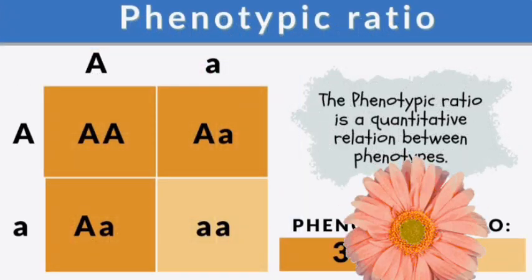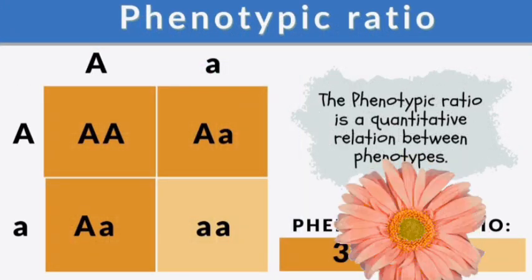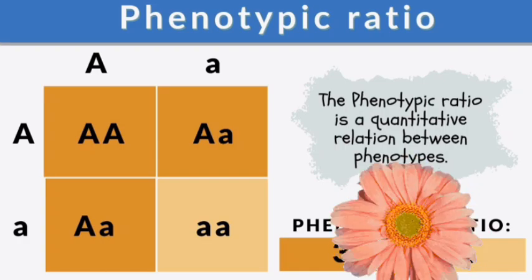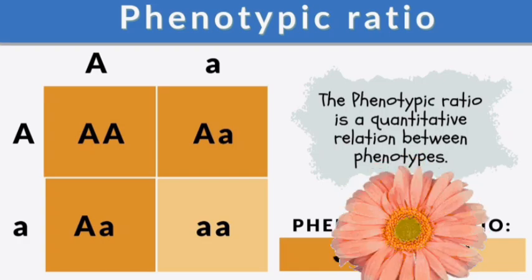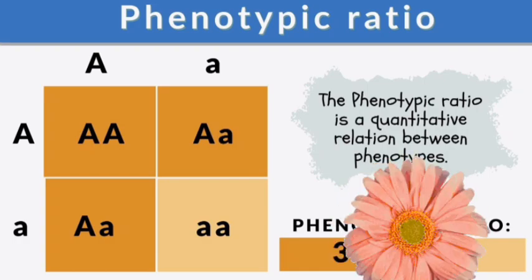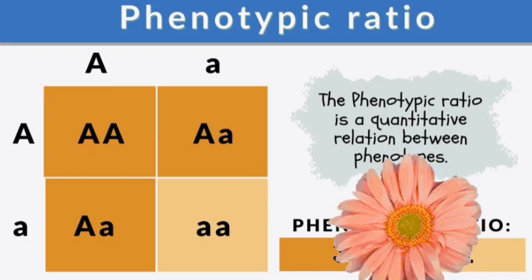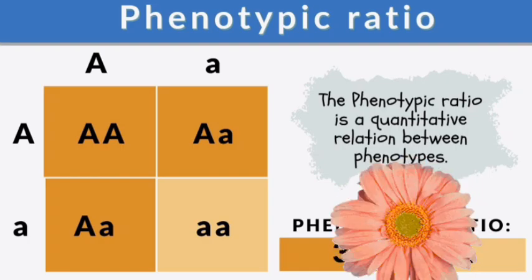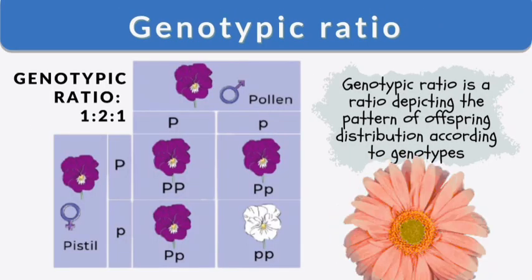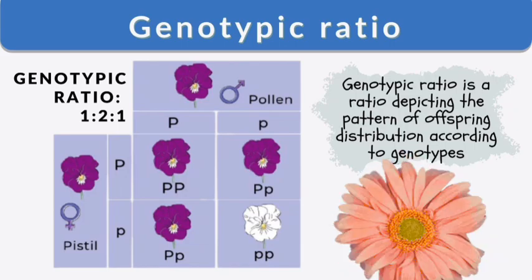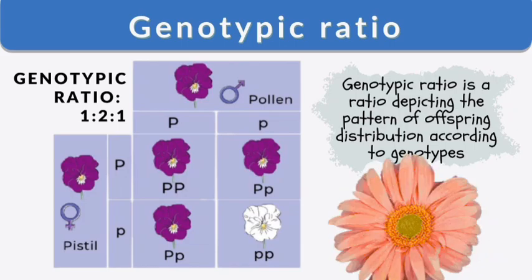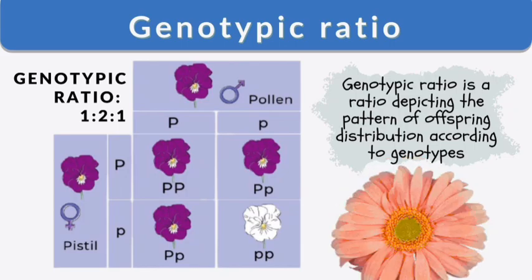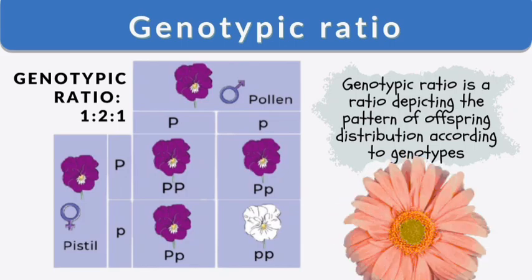The last one is phenotype and genotype. Phenotype, manifestation of any character with relation to morphology, physiology or behavior of an organism is called phenotype. It means that if we see a plant from the outside, we can see that the plant is tall or dwarf. This is called phenotype. Means it includes the morphology, physiology or behavior.